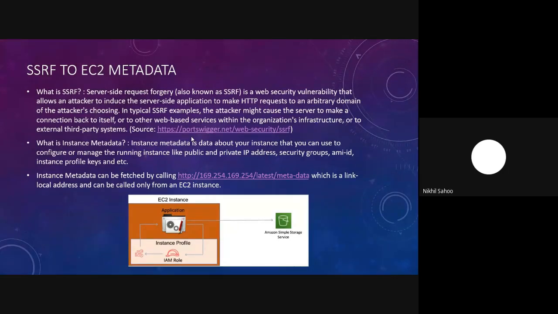Instance metadata can be fetched by visiting this URL, 169.254.169.254, with this particular endpoint. This is a link-local address, because of which you are only able to request this URL from the EC2 instance itself, and you won't be able to access it from your browser.